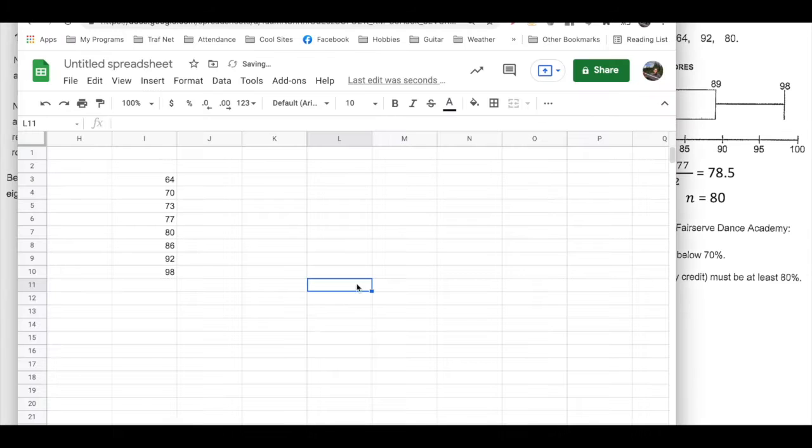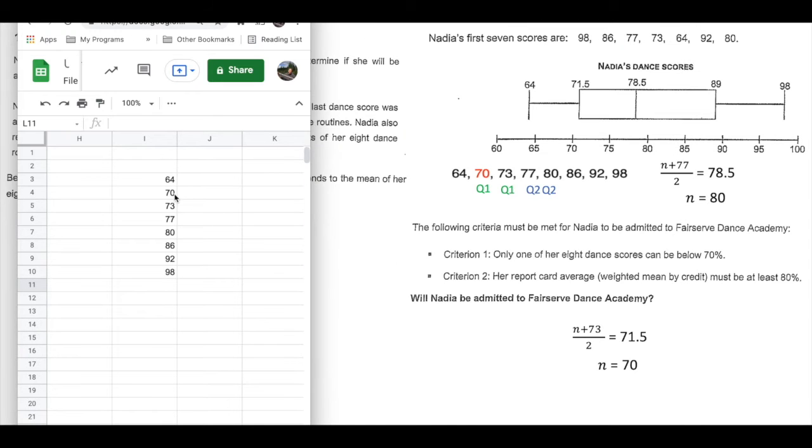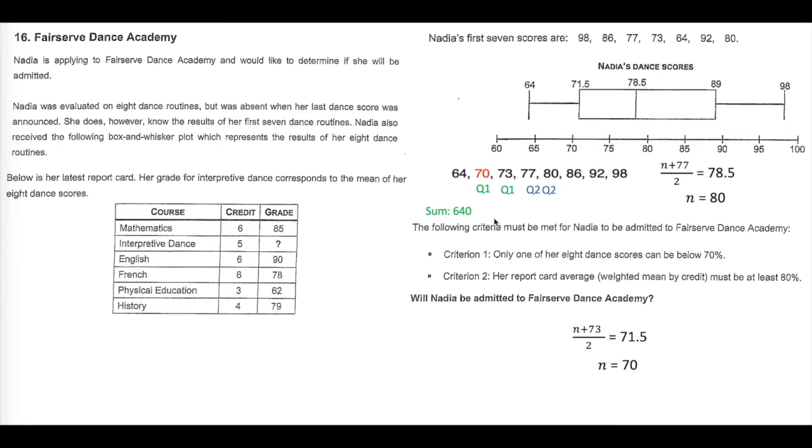If I add these up, we have 64, 70, 73, 77, 80, 86, 92, and 98. I want to find the sum of that. And the sum is 640. There are 8 values. The mean is going to be 640 divided by 8 is 80. Our sum is 640 and our mean is 80. Criterion 1, we've totally done that.